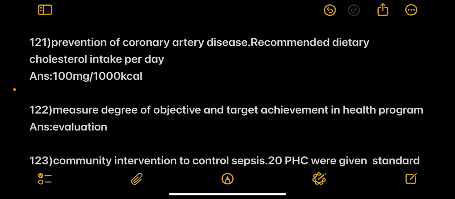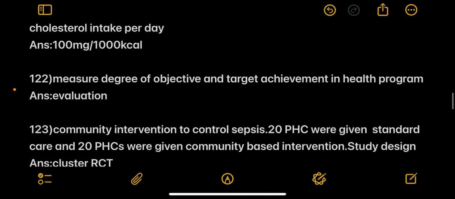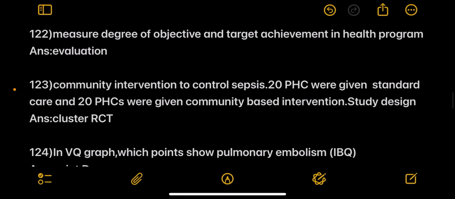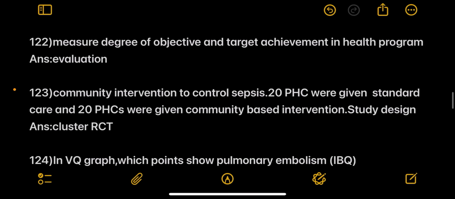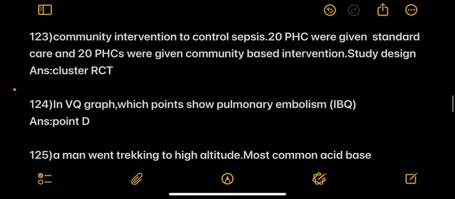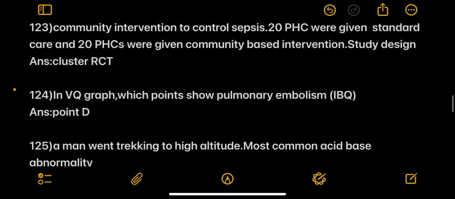Next, prevention of coronary artery disease. Recommended dietary cholesterol intake per day is 100 mg per 1000 kilocalorie. Next, measure degree of objective and target achievement in health program is by evaluation. And next one, community intervention to control sepsis. 20 PHCs were given standard care. 20 PHCs were given community-based intervention. Study design is cluster RCT.